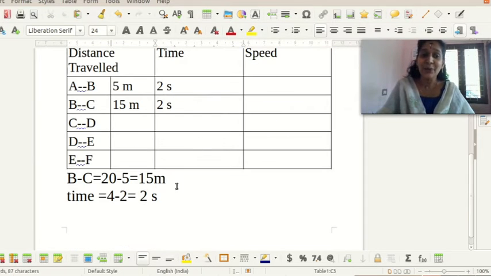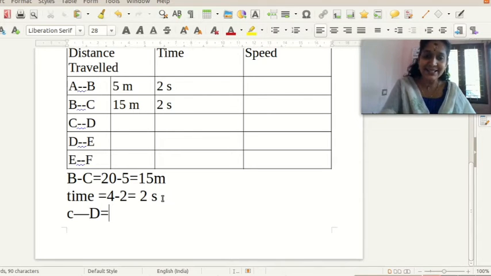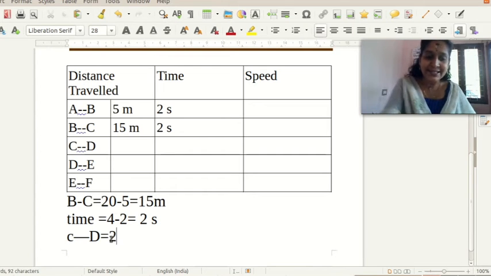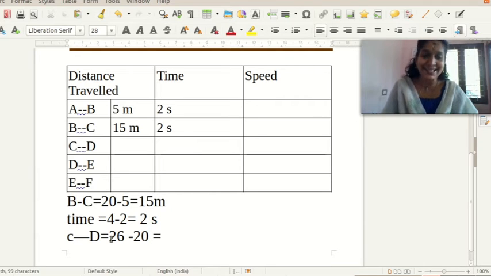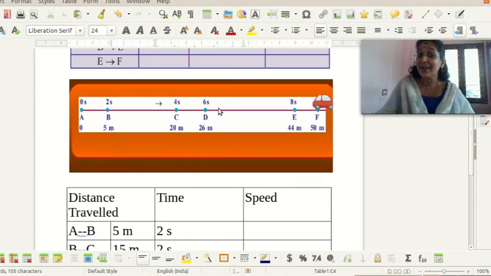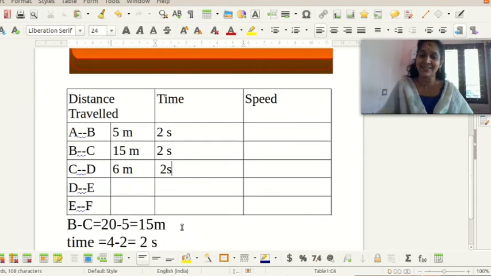From C to D, your car covered 26 minus 20, that is equal to 6 meters. Then the time is 6 minus 4, which is equal to 2 seconds.